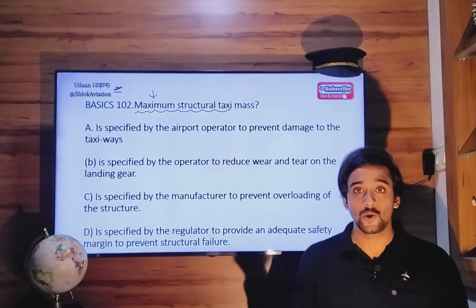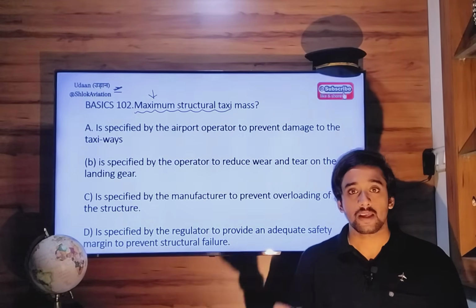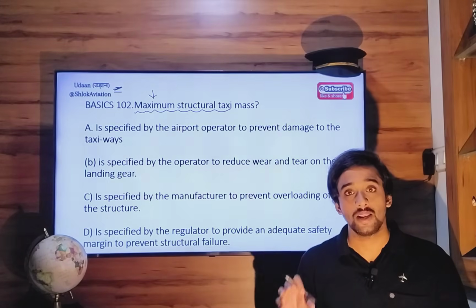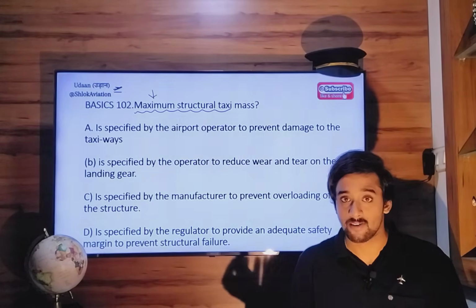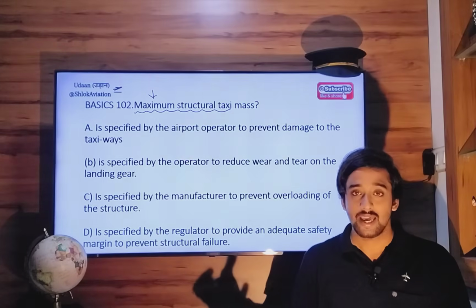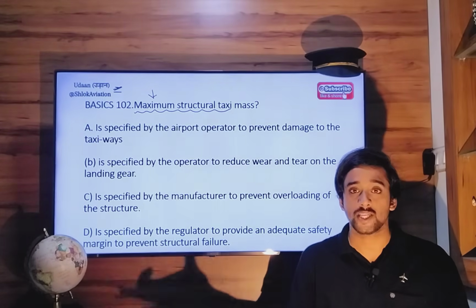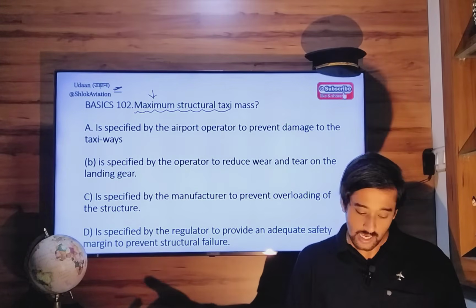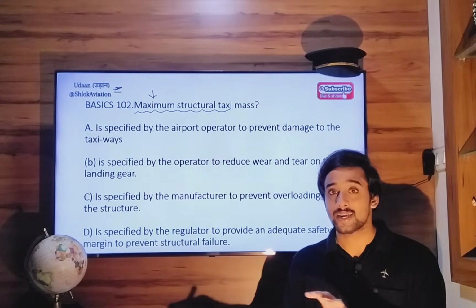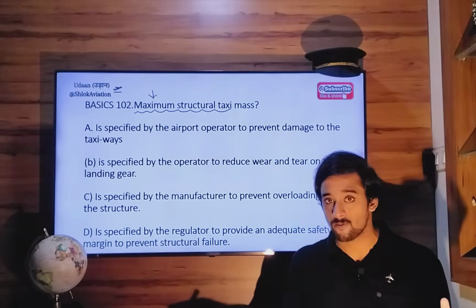Because if you cross that maximum limit, the load imposed on the structure of your aircraft will be excessive, enormous, and it can be dangerous with regard to safety. So we have maximum structural taxi mass from the point of view of the structure of the aircraft.